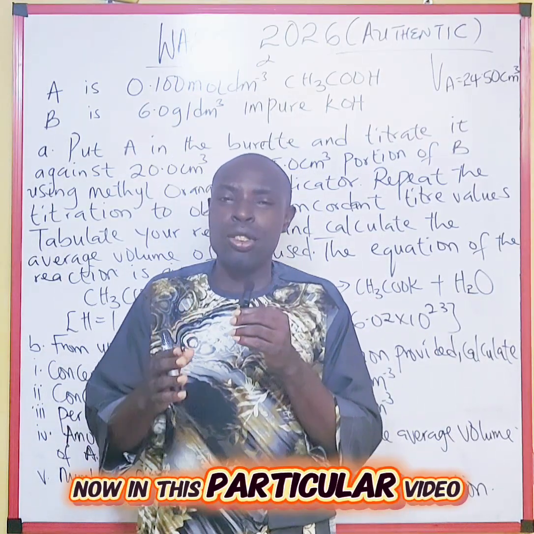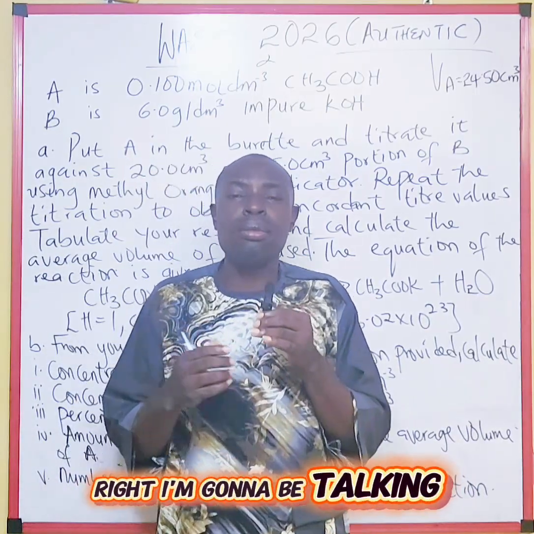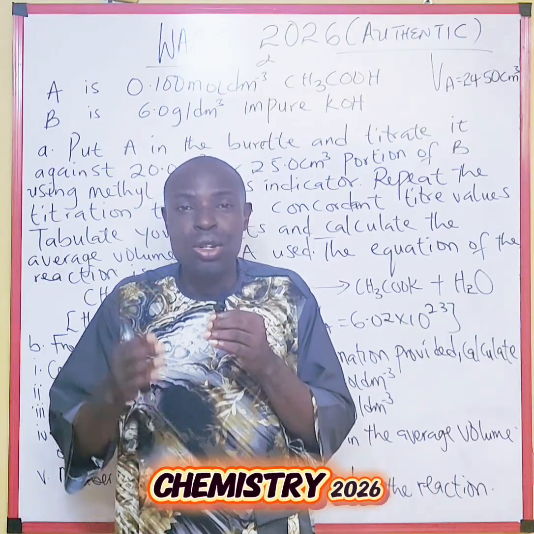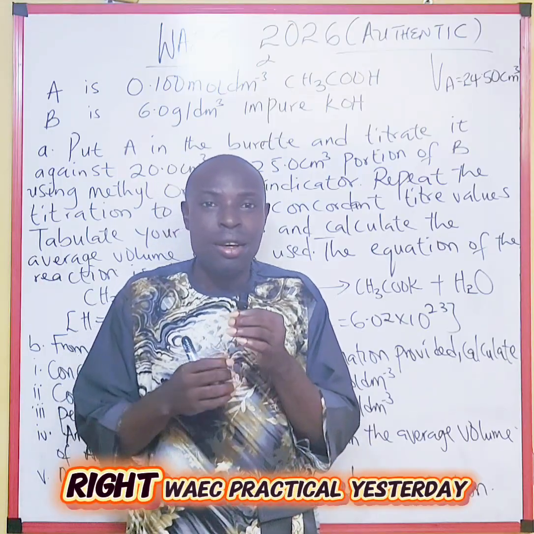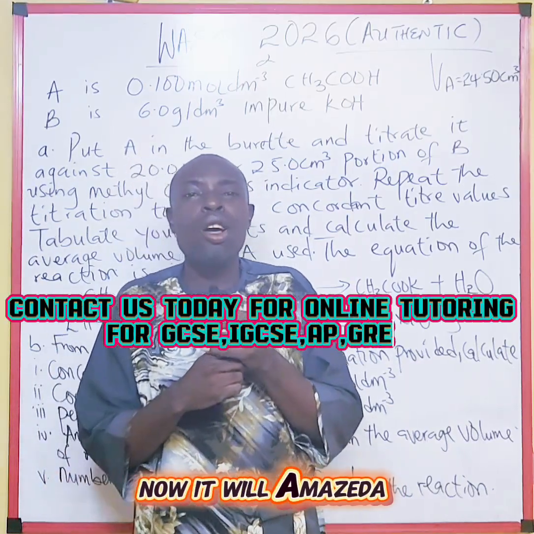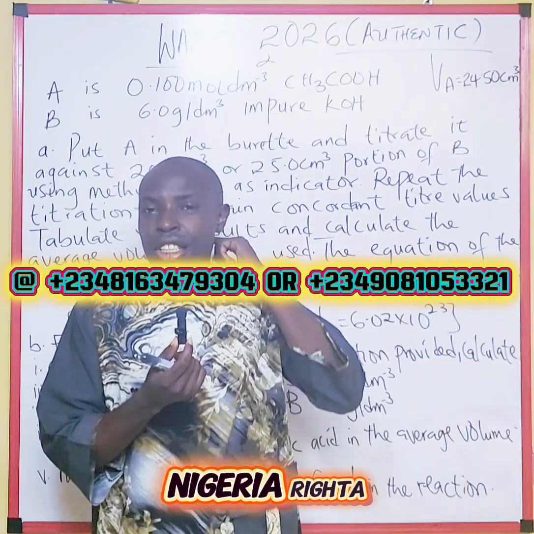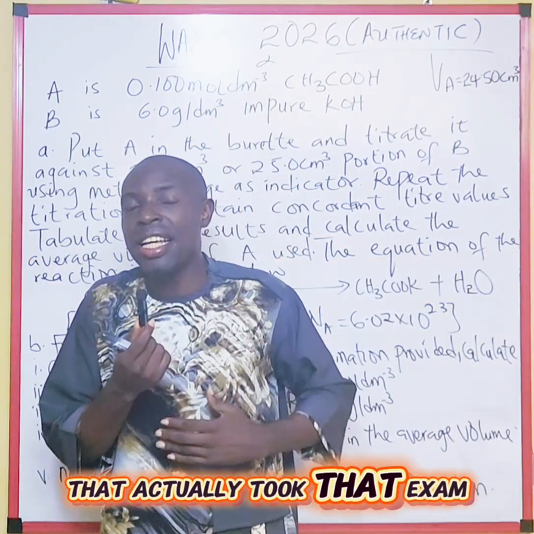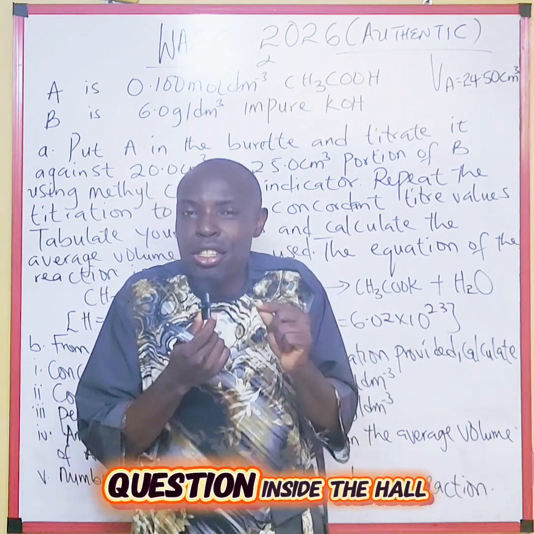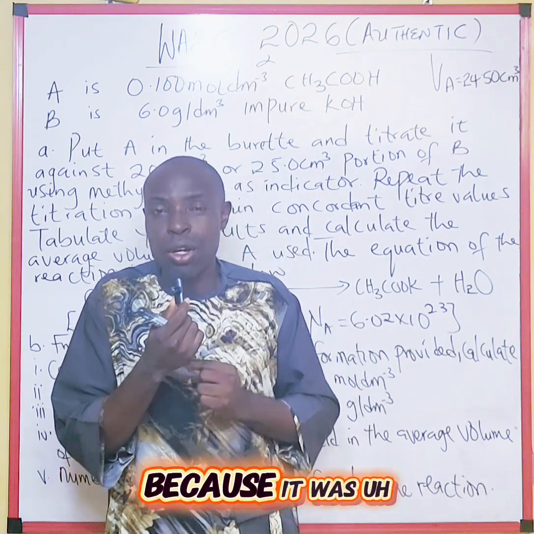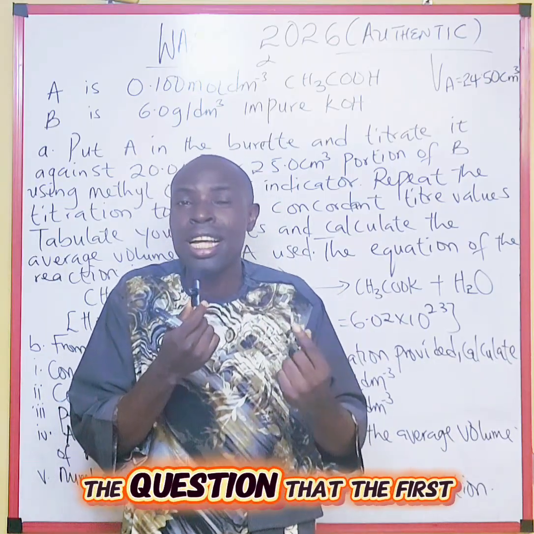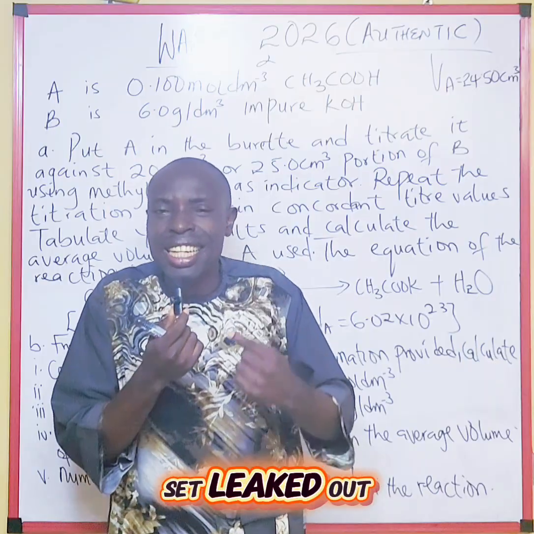Now in this particular video, I'm going to be talking about the question that was brought out in Chemistry 2026 WAEC Practical yesterday. It made a lot of students all around Nigeria, who took that exam, surprised that the particular question was changed inside the hall, because it was made known that the first set of questions leaked out.